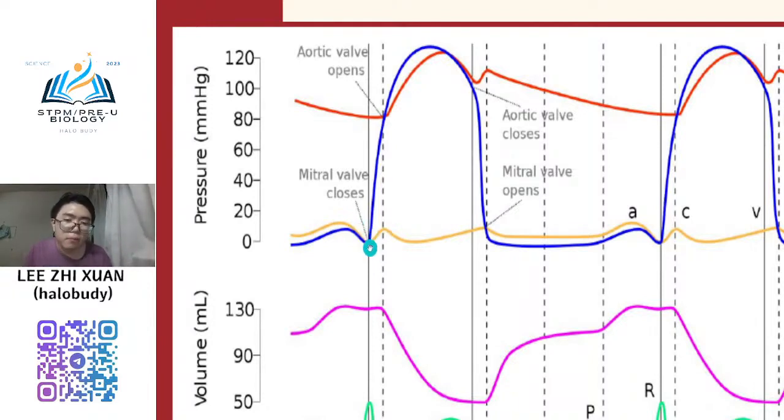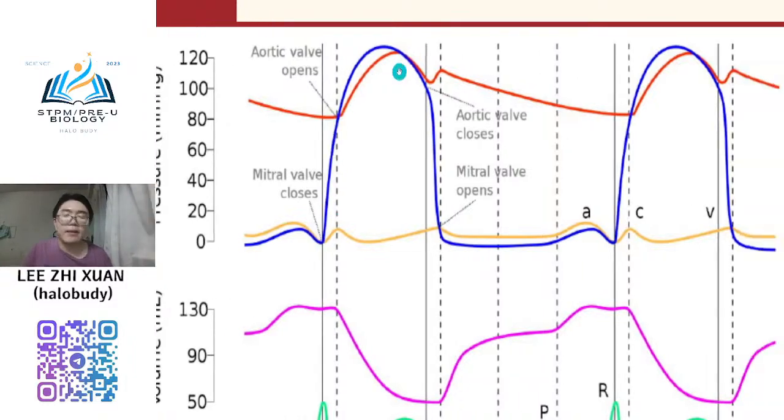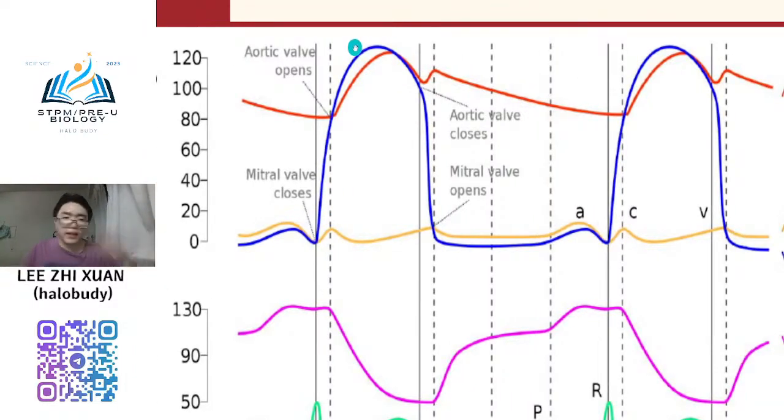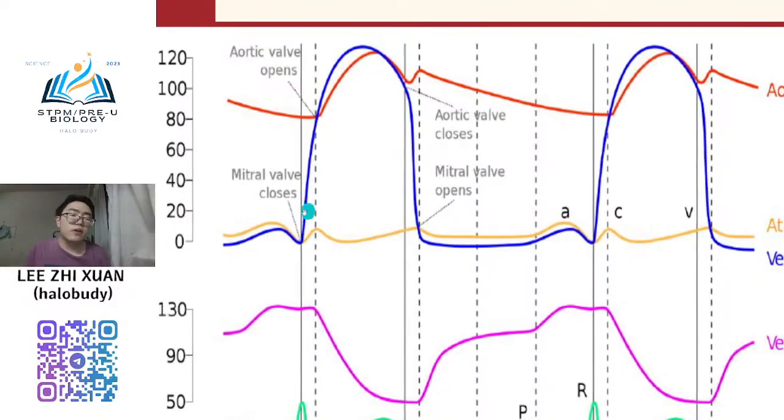Okay. When the blood starts to enter, at this point here, what does it mean? You see the graph, you can see that the ventricular pressure is increasing very much. Increase sharply. So dia macam rush punya. Macam awak naiki roller coaster, wah terus naik ke atas. Sangat tinggi terus naik. So if you see here, when the ventricular pressure is starting to increase, meaning this point is the point that every valve will start to close.